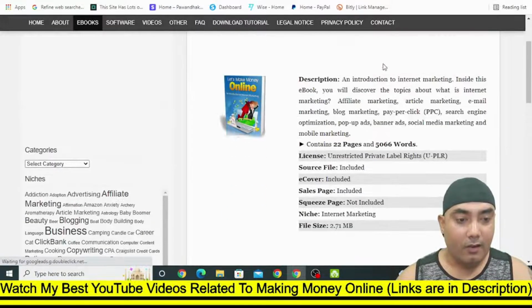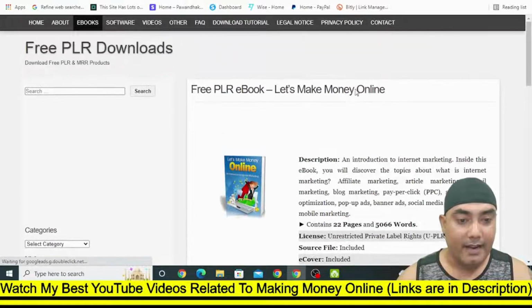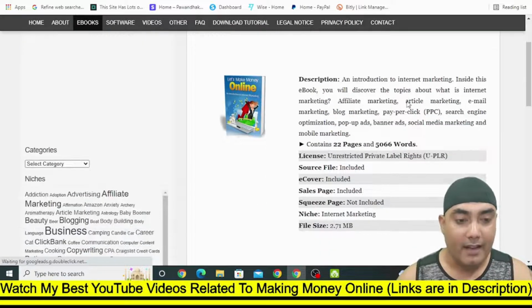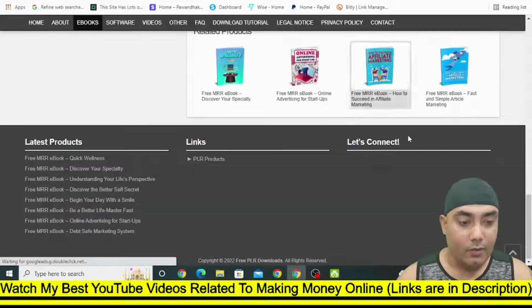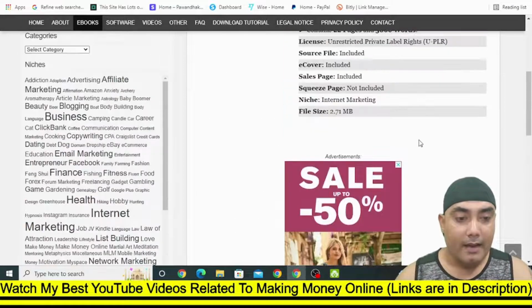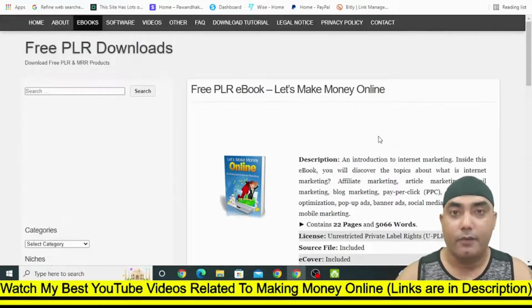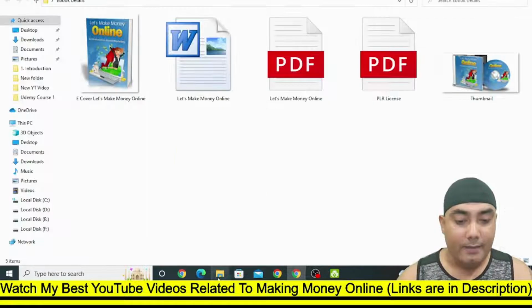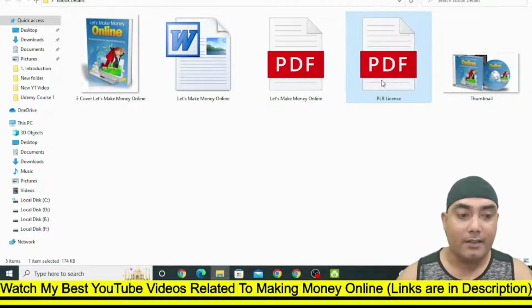Now you can see all the details here. The title of the book is Let's Make Money Online, and this is the description. Now you can scroll below and you'll see a download button. You can simply click on this download and you will be able to get this ebook for absolutely free. So once you get this ebook, you can find documents like ebook covers, and here is the PDF.